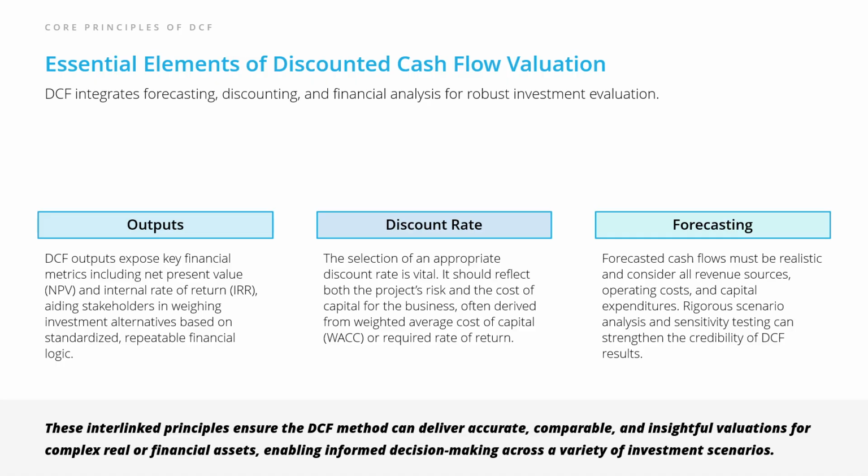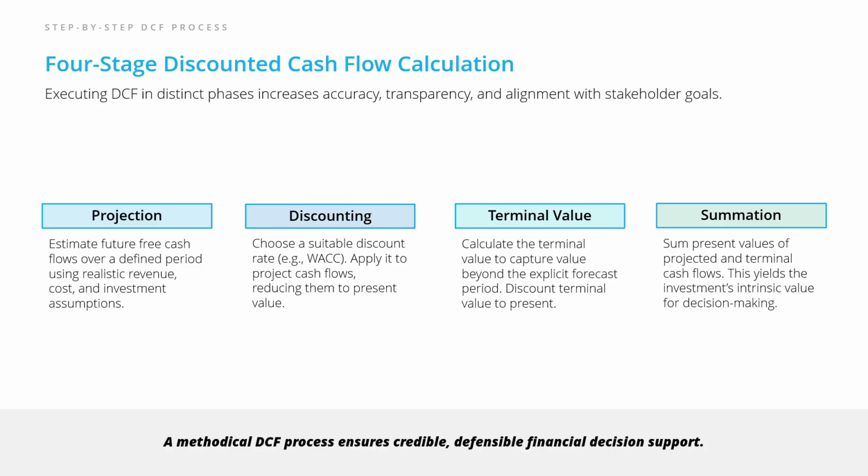So, how do we put it all into action? Let's break down the step-by-step process. Let's walk through the 4 stages of a typical DCF calculation. First, projection. This means estimating how much cash the business or investment will generate each year, based on realistic assumptions. Next is discounting. Here, you apply the discount rate, such as the WACC, effectively shrinking those future cash flows to reflect their present value.